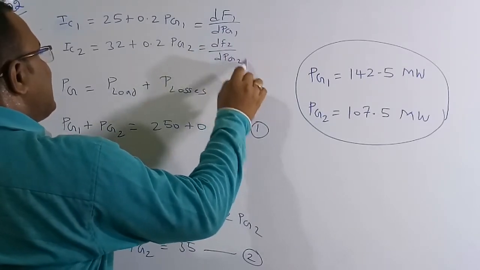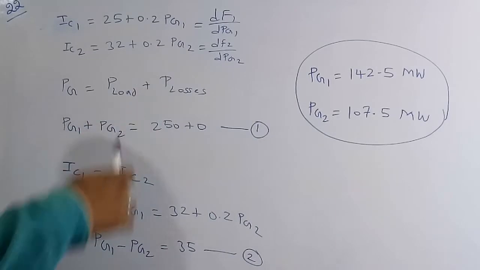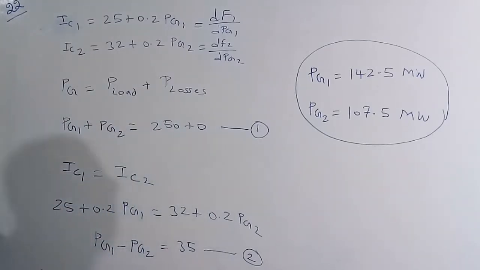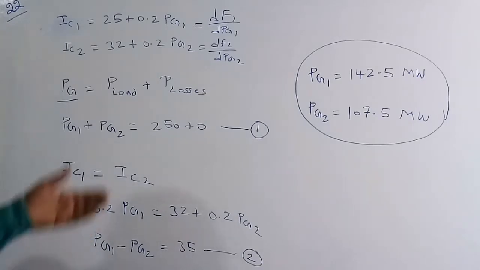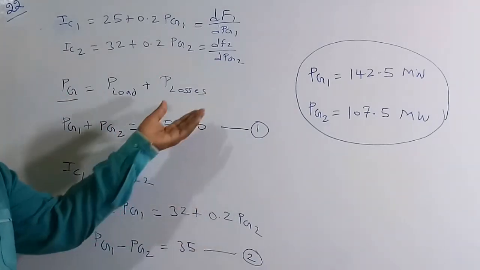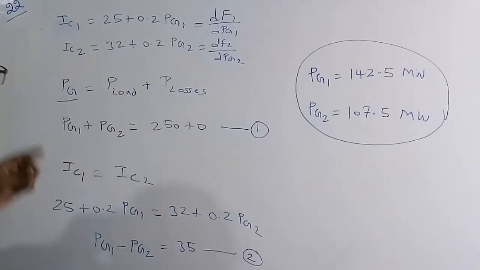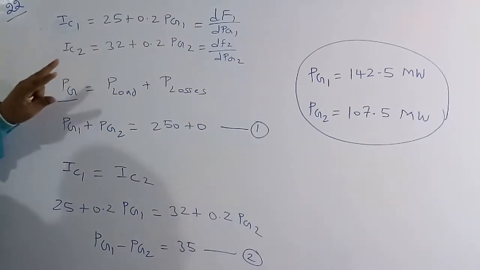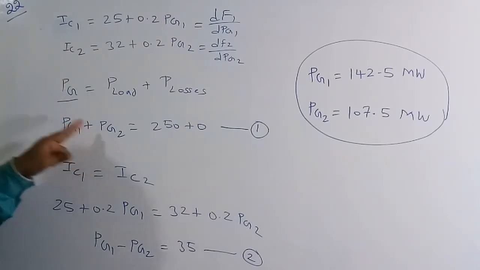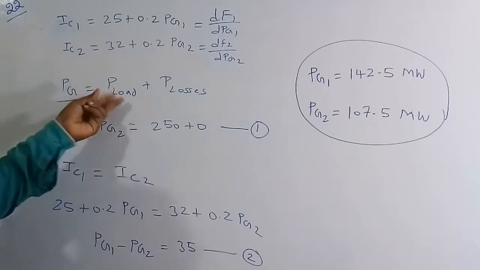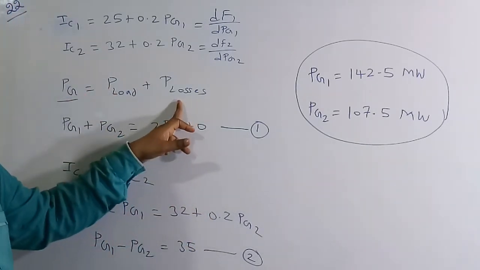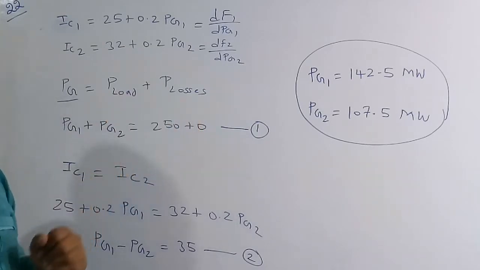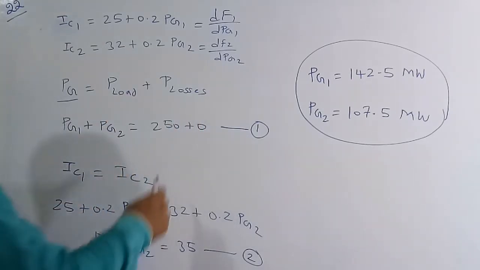It indicates the rate of change of fuel cost with respect to the generating power. The power generated by the two units is equal to the power consumed by the load plus some losses. But here there are only two units, so Pg1 plus Pg2 is equal to the load, which consumes 250 megawatt, and in the question they also say the losses are 0, meaning lossless, so plus 0.